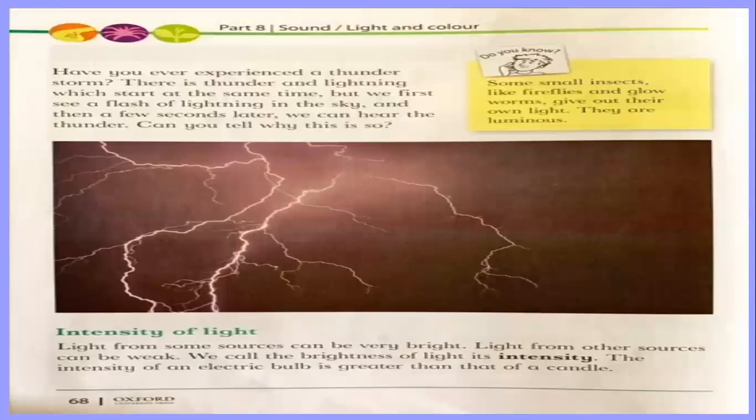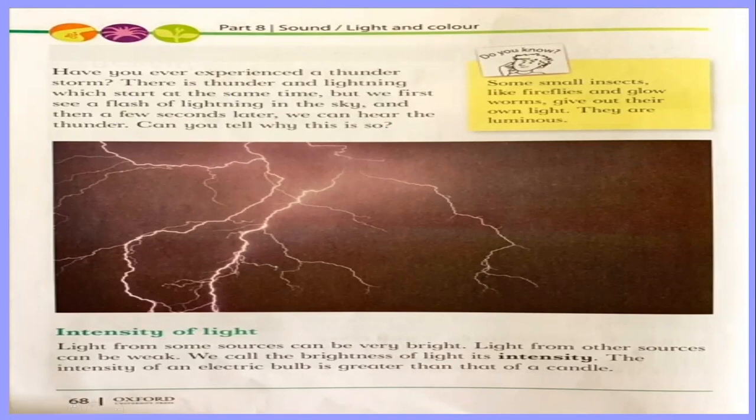Let's move to the next page. Okay, they are asking, have you ever experienced a thunderstorm? It means a lot of heavy rain and lightning and the sounds of clouds. This is called a thunderstorm. There is thunder and lightning, the sound of the cloud and the lightning, which start at the same time. But we first see a flash of lightning in the sky.